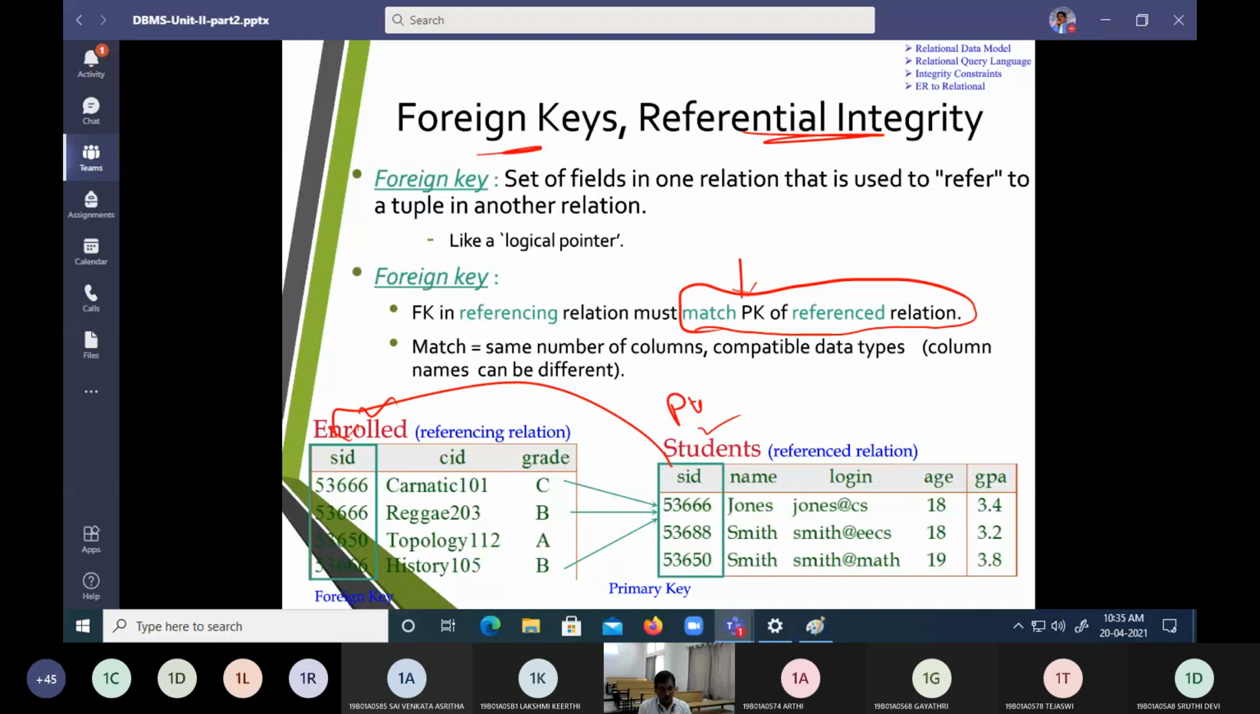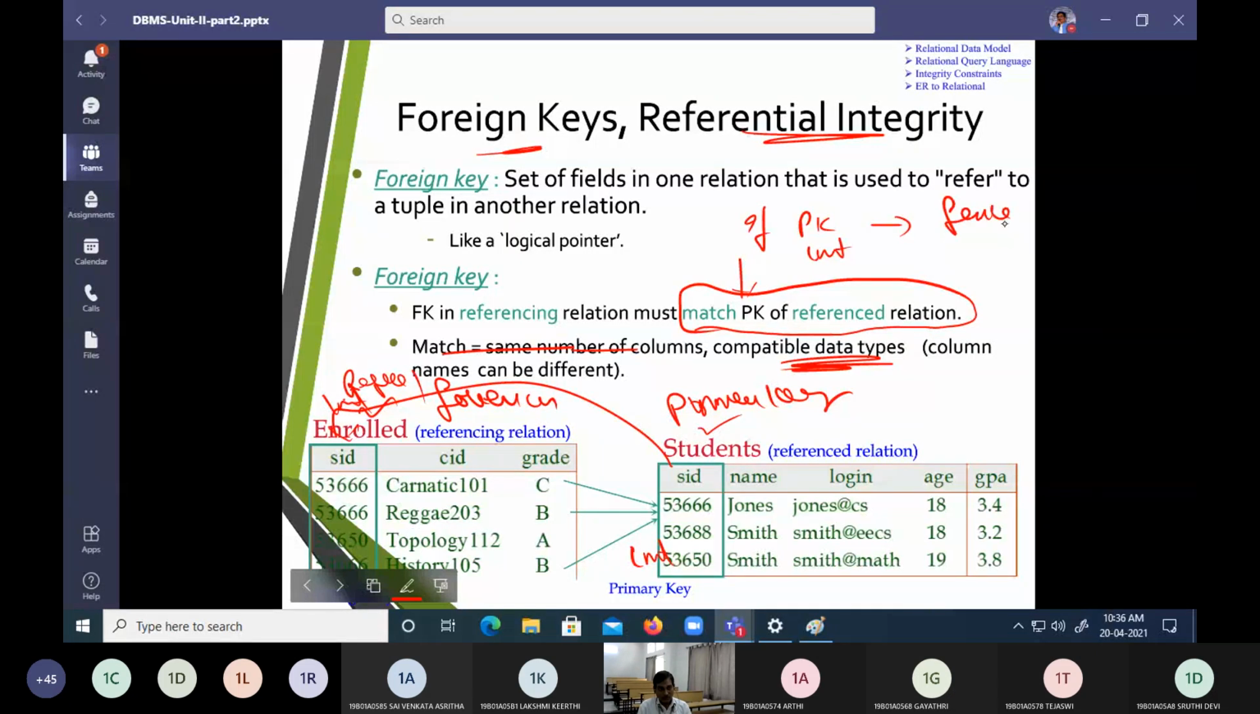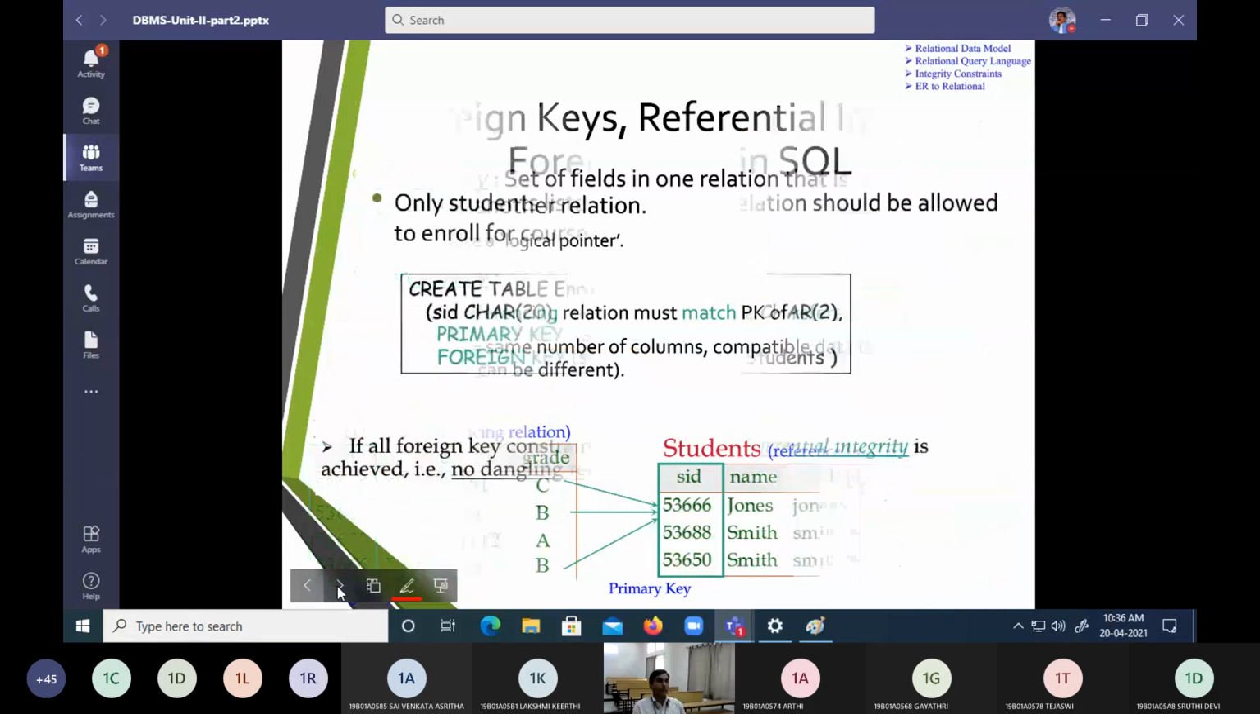So student ID, we are going to call it as primary key, and in enrolled, it is a reference, or we are going to call it as a foreign key. So a match should happen between the two, and compatibility of data type also should happen. If I am going to put integer here, here also it should be integer. If primary key is integer, then reference key should also be an integer. If it is integer and float, then again it is an error here.